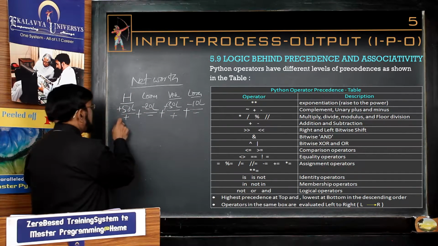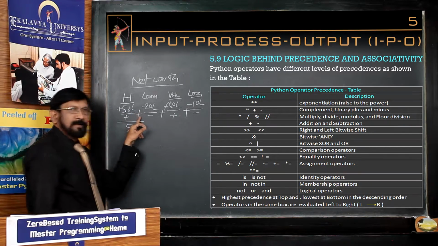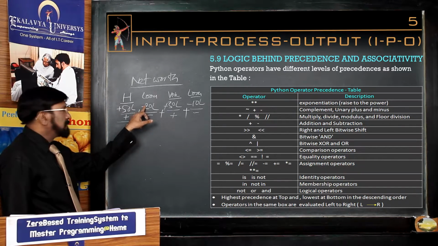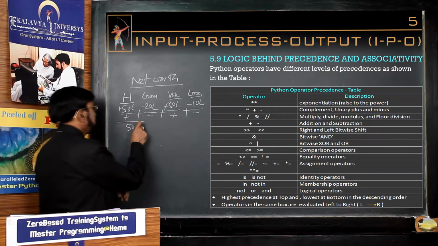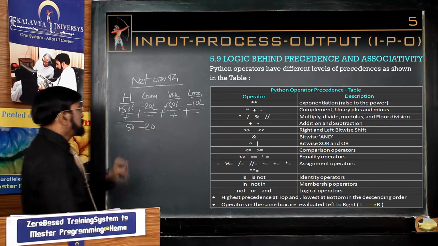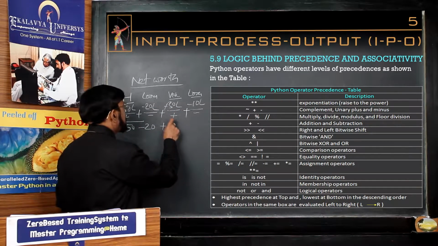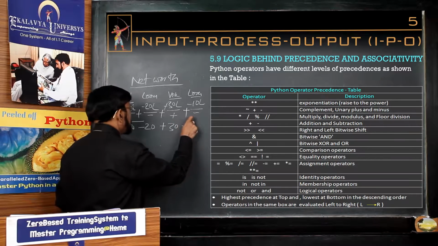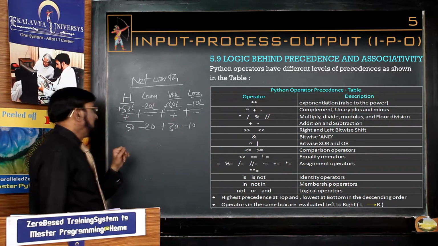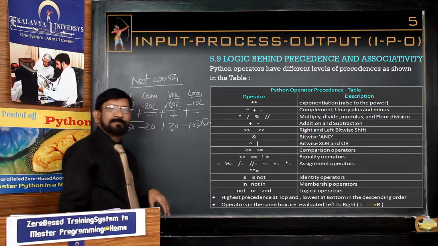Then, as a result of that, what is happening? This is 50. Here, plus you want to make, but here minus is there. Plus into minus, 20. Here again plus into plus, plus into minus, then 30, then minus. Then, as a result of that, the net worth of the person is 50 lakhs.